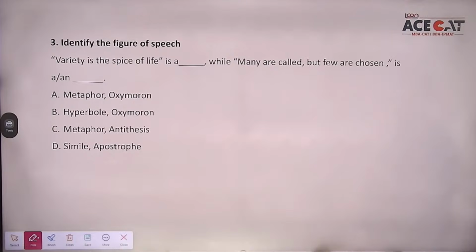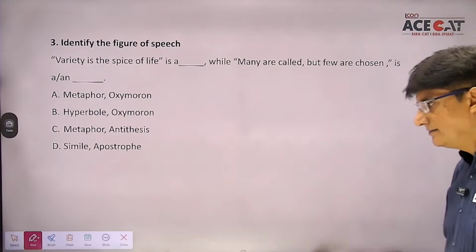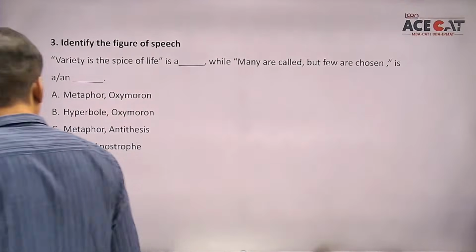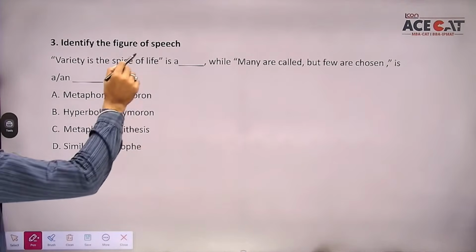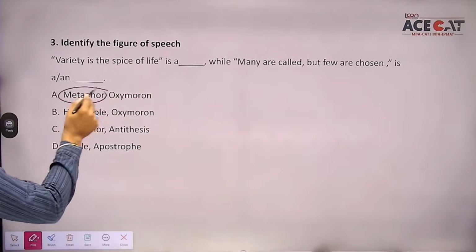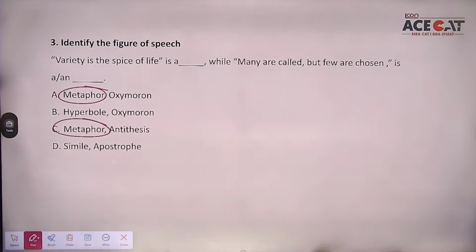So: variety is the spice of life is a dash. While many are called, but few are chosen, is a and dash. Anyway, students, I think the best answer here happens to be in the first blank. Metaphor is going to come. So what is the meaning of metaphor?